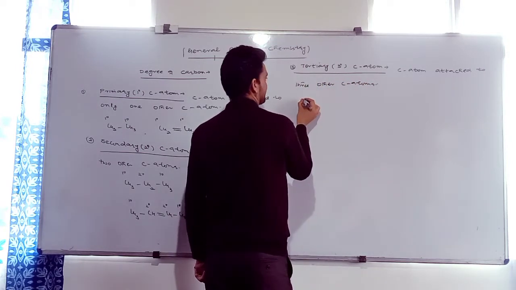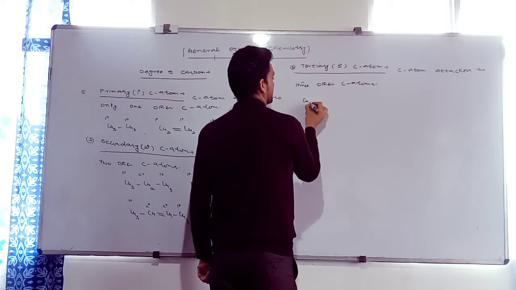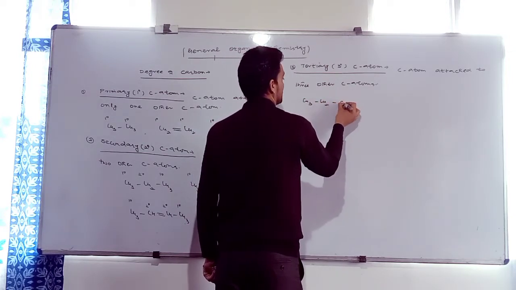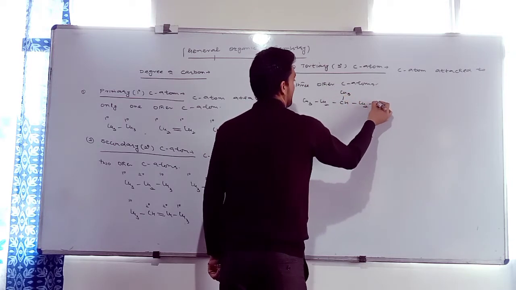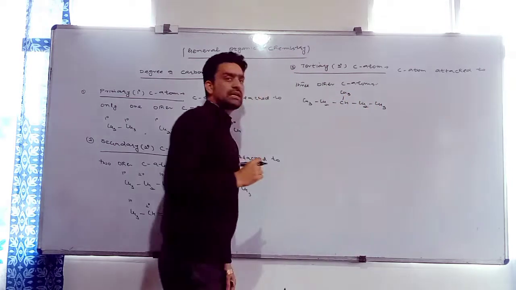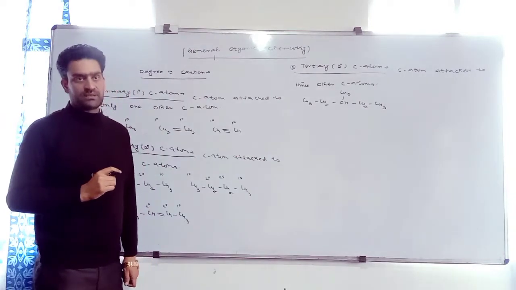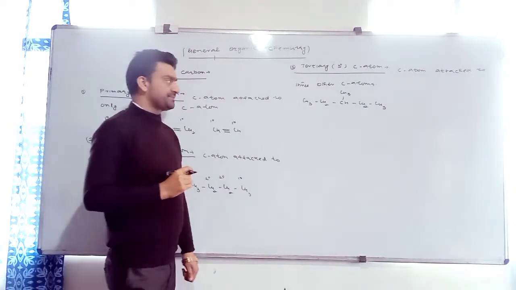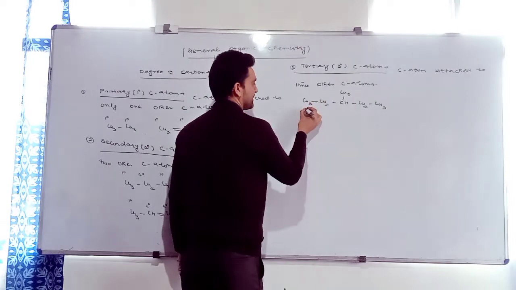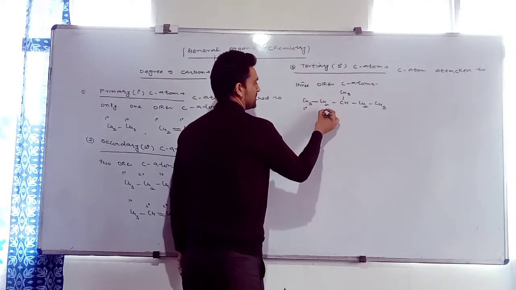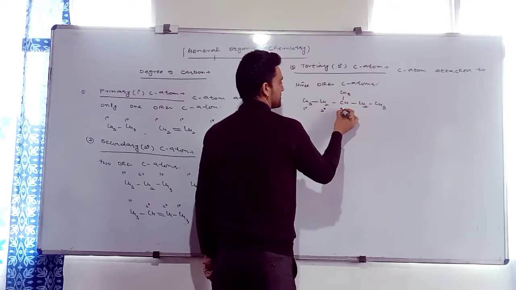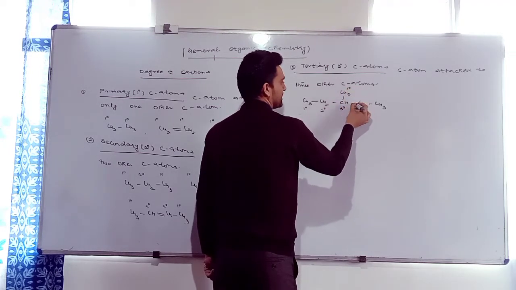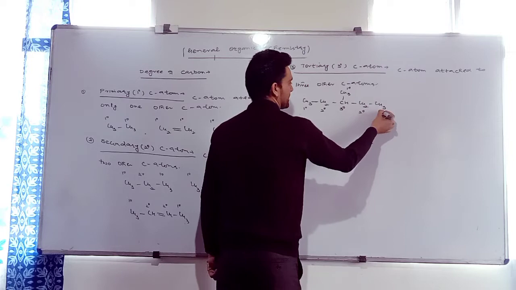For example, mention the degree of each carbon in this example. What is the degree of the first carbon? It is attached to one other carbon, its degree is 1. It is 2 degree. Attached to 1, 2 and 3 carbons, it is 3 degree. It is 1 degree. It is 2 degree and it is 1 degree.